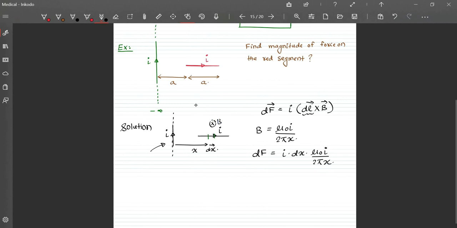Say someone asks you the direction also. This is the direction of the dl vector, and this is B. From the right hand thumb rule, dl cross B will be in the upward direction. For all such segments, dF will be in the same direction. So to find the net force, I need to integrate. The limits will be from x equal to a to x equal to 2a.